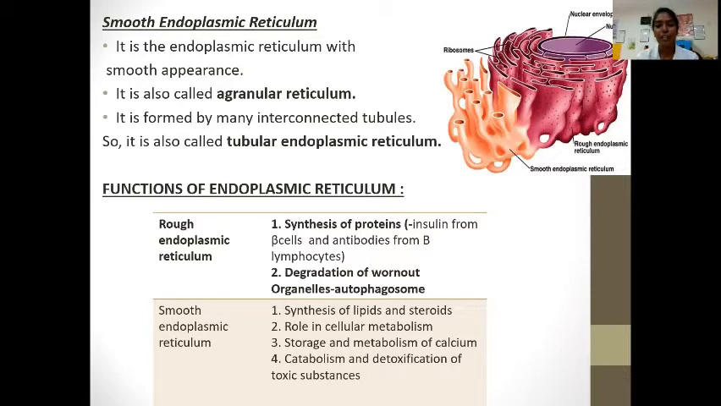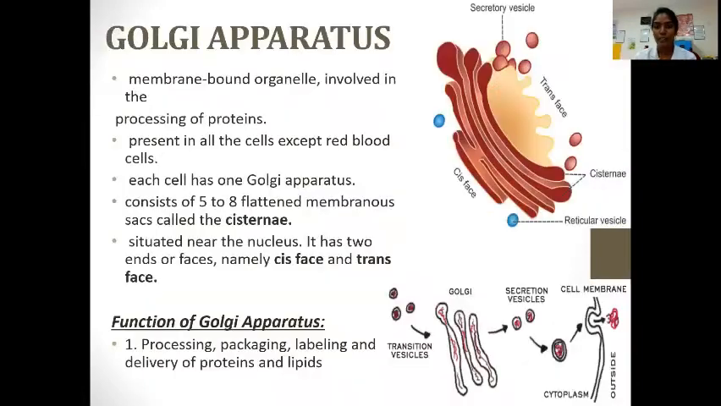The functions of the endoplasmic reticulum. Rough endoplasmic reticulum: synthesis of protein and degradation of worn-out organelles, that is autophagosome. Smooth endoplasmic reticulum: the functions are synthesis of lipids and steroids, role in cellular metabolism, storage and metabolism of calcium, catabolism and detoxification of toxic substances.